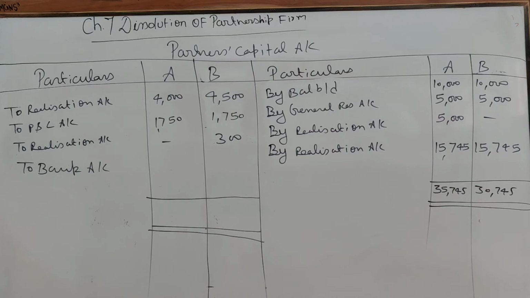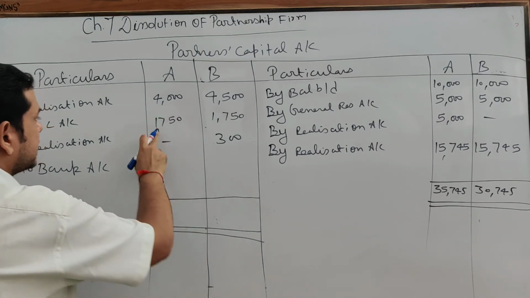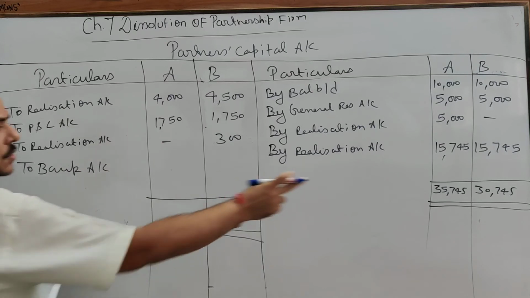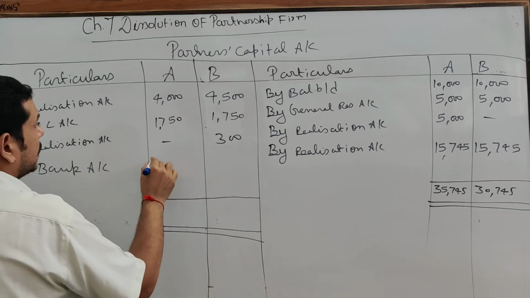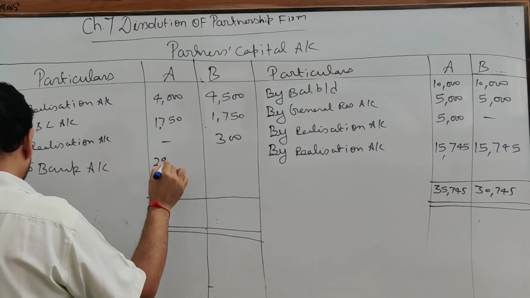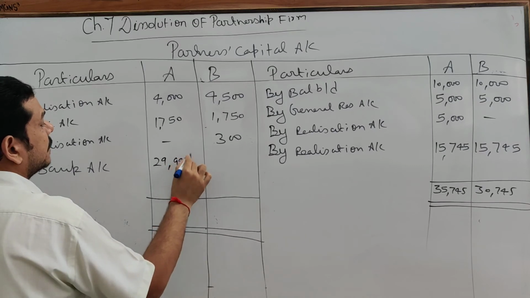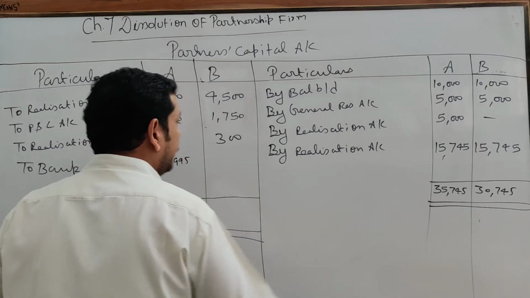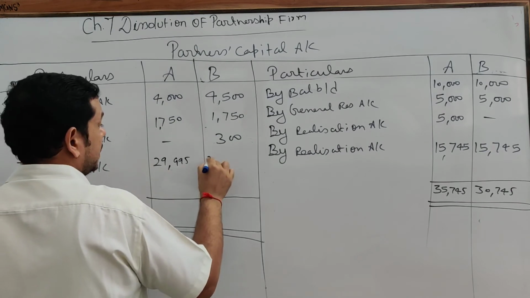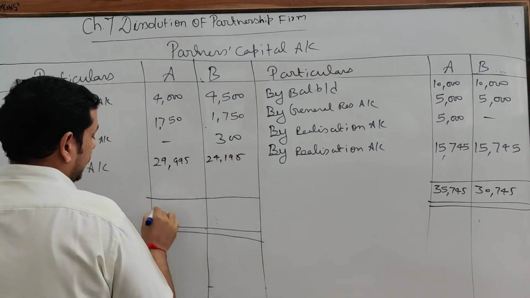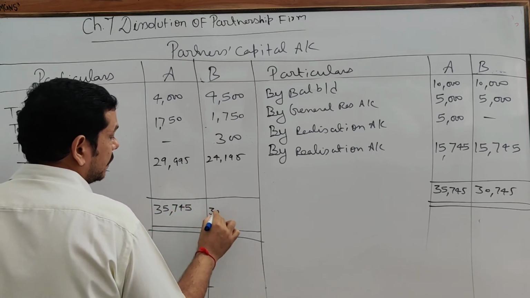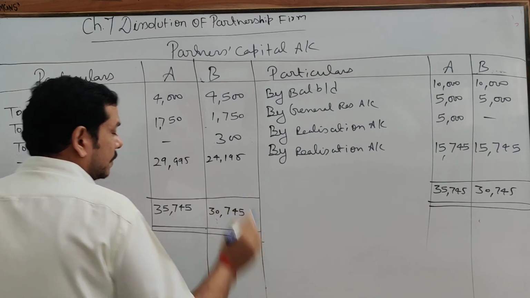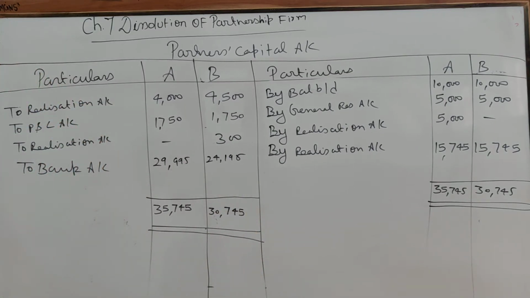So credit minus debit, but what they owe to the firm is this amount. So subtract this amount, and the balance will be paid to the partner. So 35,745 minus 5,750, 29,995. Clear? And this will go to the credit of bank account. 24,195. Now make a total. Clear? Now your partners' capital account has been prepared in this way.